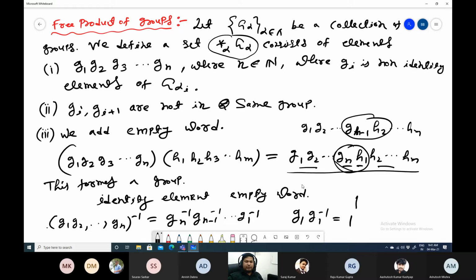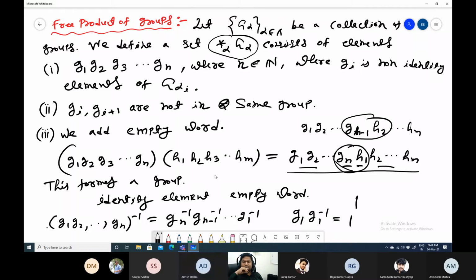But we are not writing it in this way because now, whenever you are writing this product, there is no relation with G1, G2, Gn or G alpha. There is no relation with that. So we write in terms of an induced word, right? Induced word means when two elements are in the same group, then they are just cancelled out, and then we will get a word. So that is called the empty word. You can think of it as the identity element of all of the Gi, and they are the same. You can think like that.